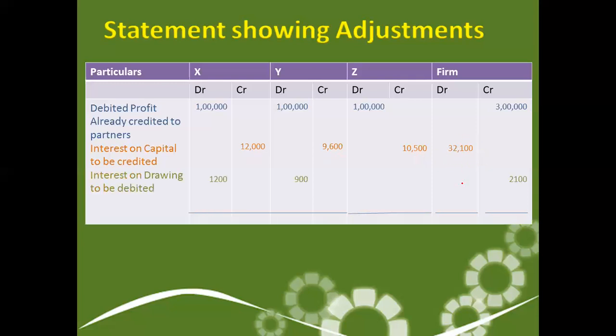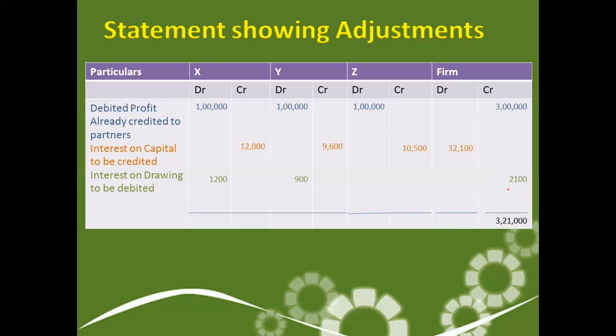Then the next item is interest on drawing. Interest on drawing is taken from the partners by the firm, so it is a debit item. It will be debited to X's account and Y's account. When it is debited to the X and Y accounts, it comes to the credit of the firm's account, interest on drawing. After that, we'll total, because after giving all the things, we'll total.